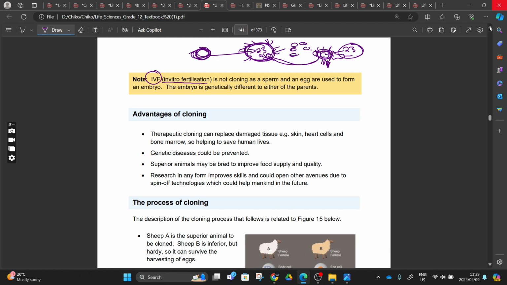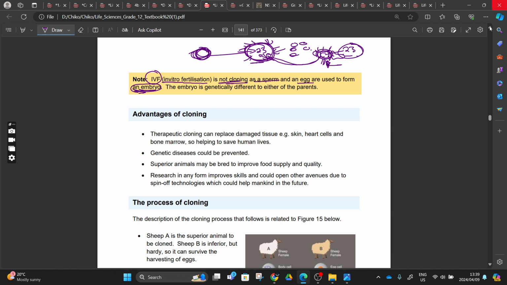Right, okay, but the IVF process now, it's not cloning. We say this is not cloning because as a sperm and an egg are used to form an embryo, here we use an entire egg and an entire sperm to form an embryo. The embryo is genetically different to either of the parents.